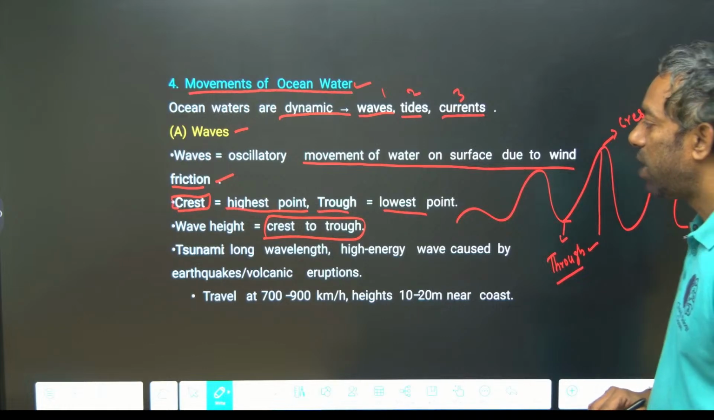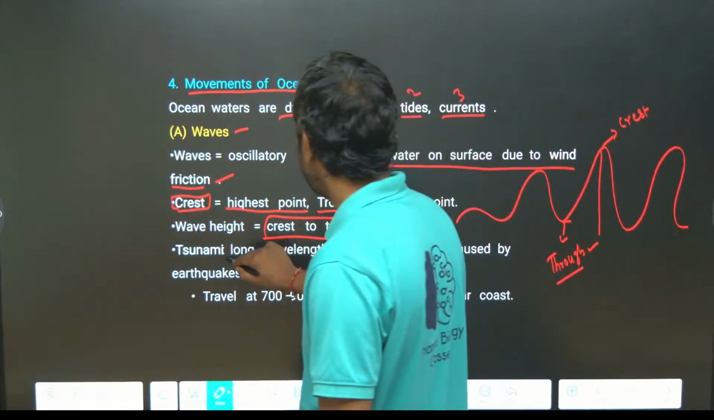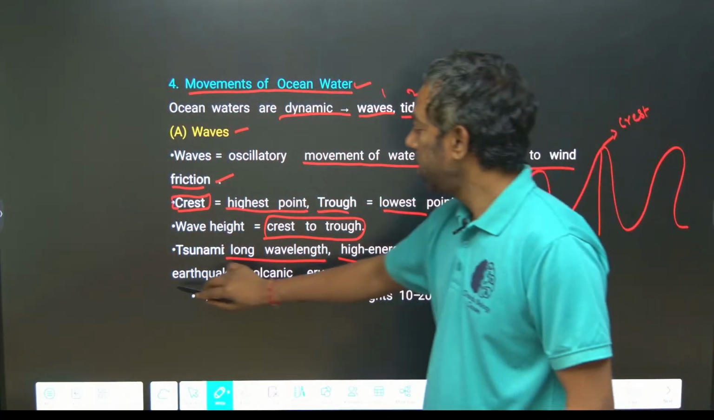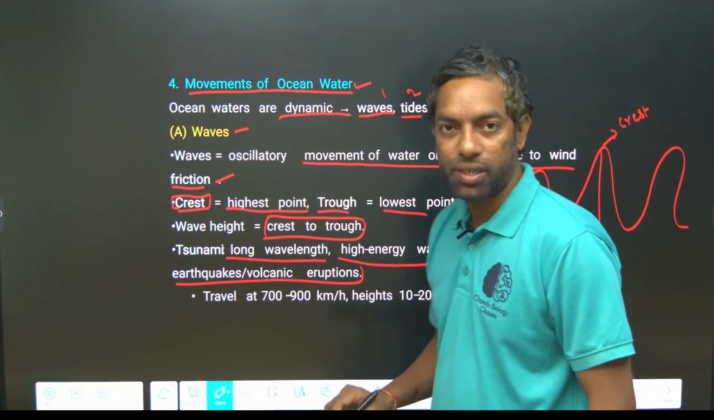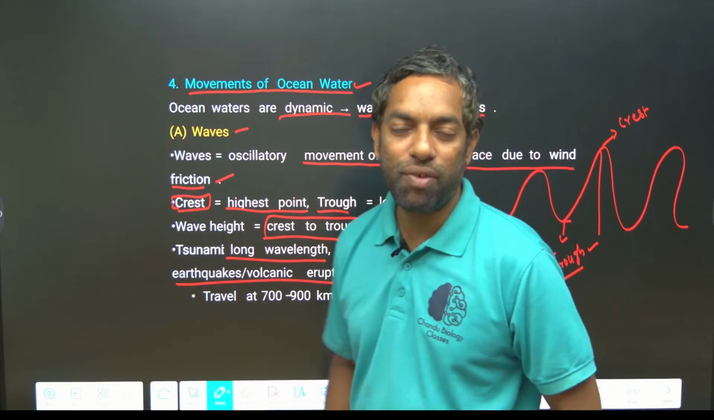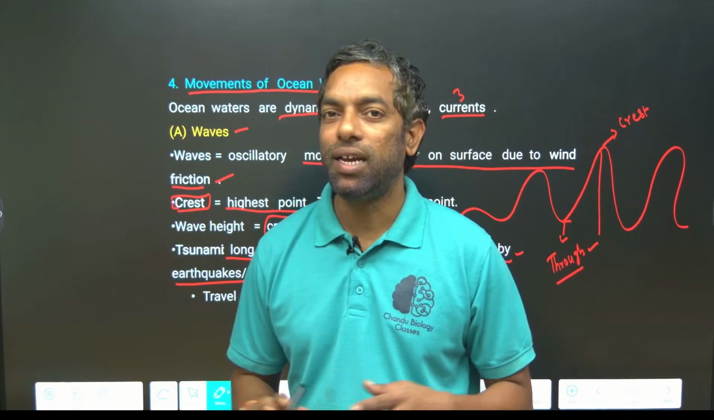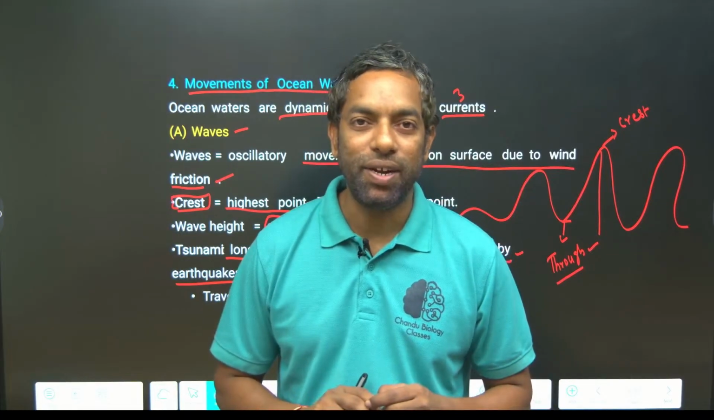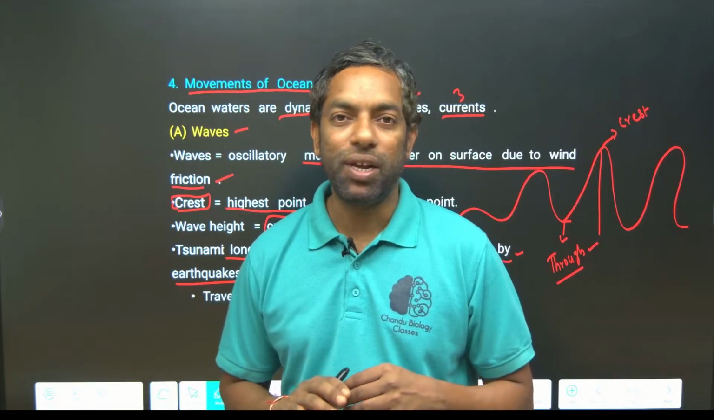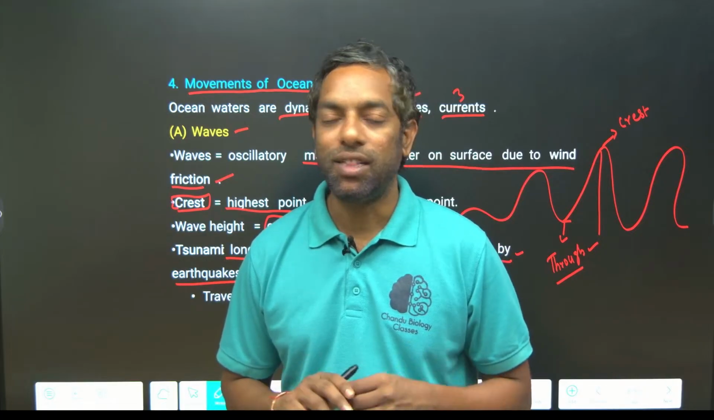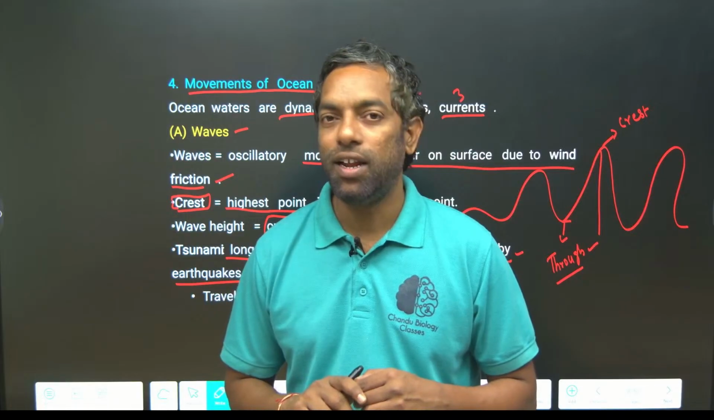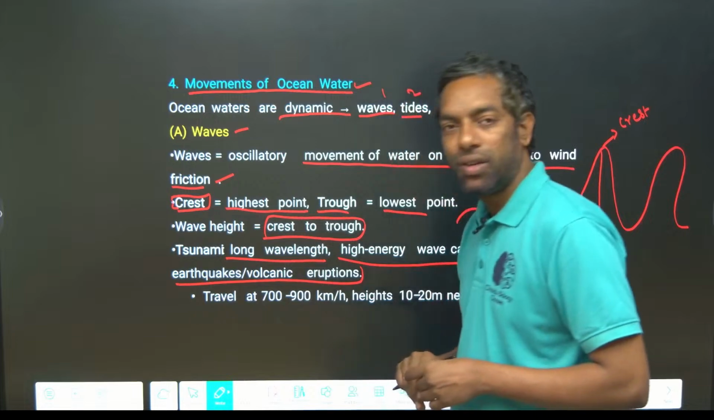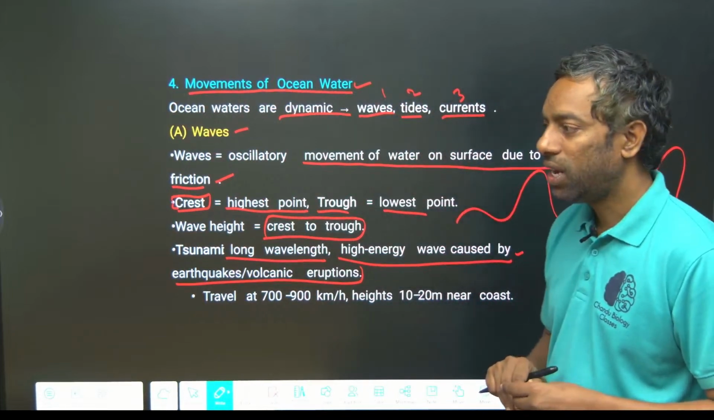A tsunami is a long wavelength, high energy wave caused by earthquakes and volcanic eruptions. How are tsunamis formed? Either by an earthquake, where plate tectonic activity creates an earthquake in the oceans, or by volcanic activity, which also creates tsunamis.